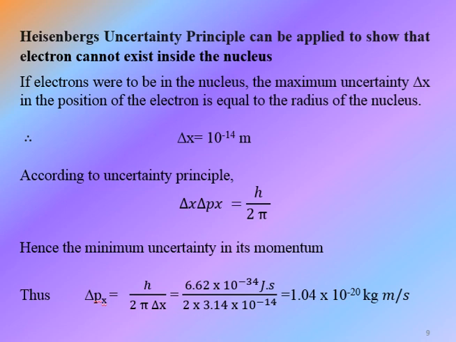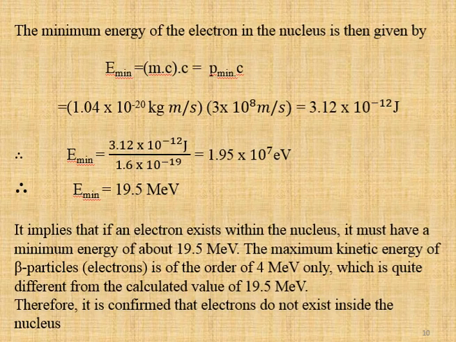Hence, the minimum uncertainty in its momentum is delta px equal to h upon 2 pi into delta x, that is equal to 6.62 into 10 raised to minus 34 joule second divided by 2 into 3.14 into 10 raised to minus 14, that is equal to 1.04 into 10 raised to minus 20 kg meter per second. Now here we got the momentum. Now we have to find out the energy.